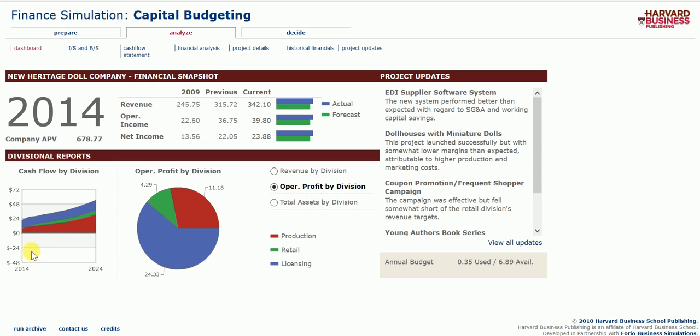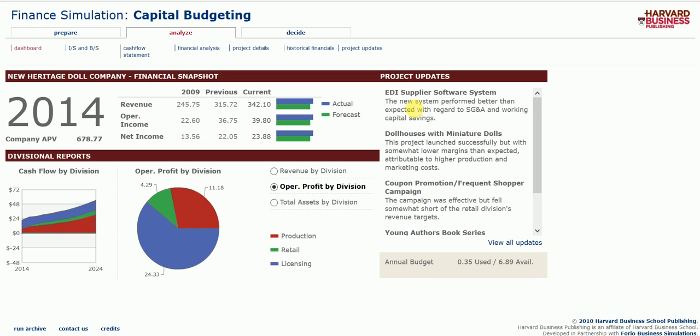My graph doesn't look very dramatic, but it obviously is good because it is increasing, and it increased quite a little bit. When I first started doing these simulations, my licensing would be all the way up here in these peaks, and it would look like a great graph, but my company APV never reached that actual level. So whenever I was debating whether or not to continue trying to get a better APV, I would always come over here and look at these project updates.